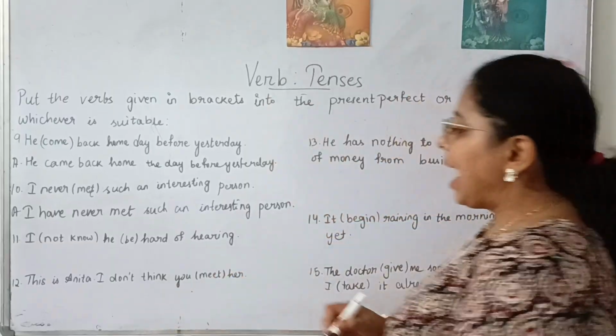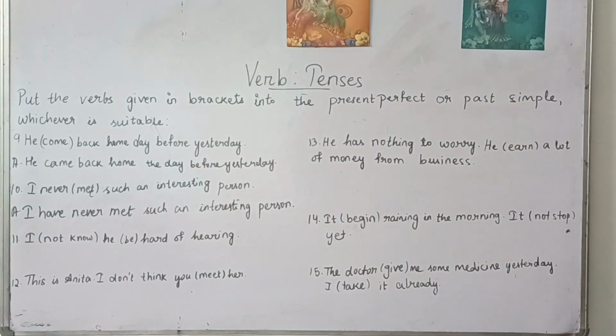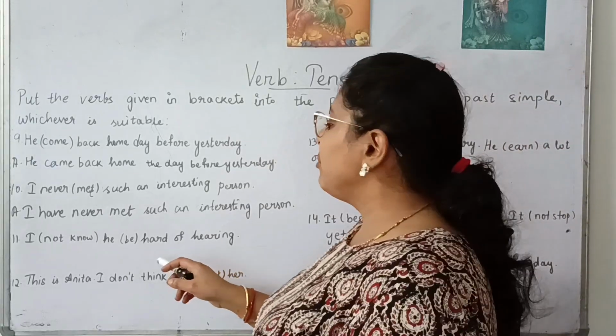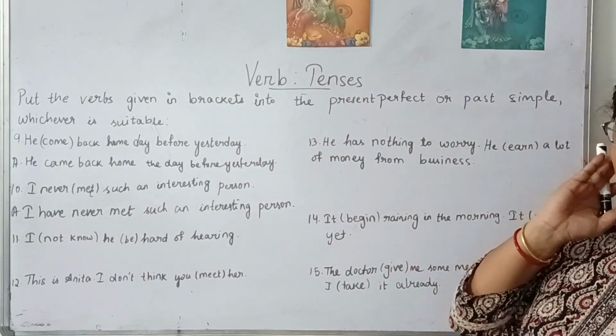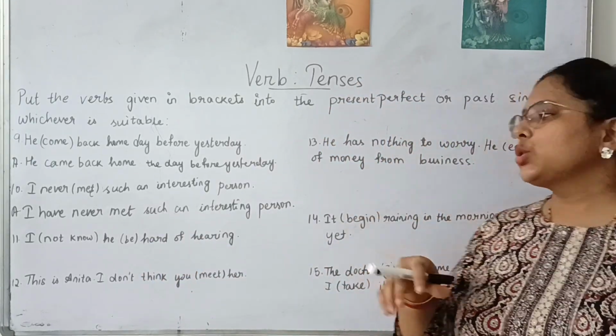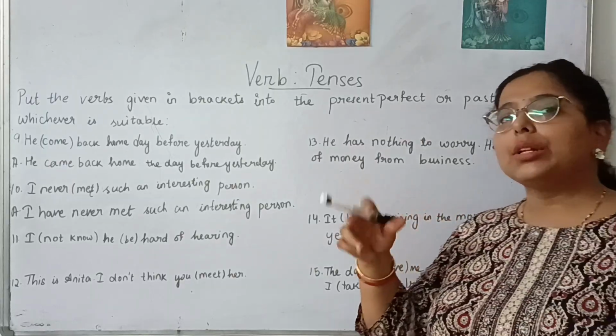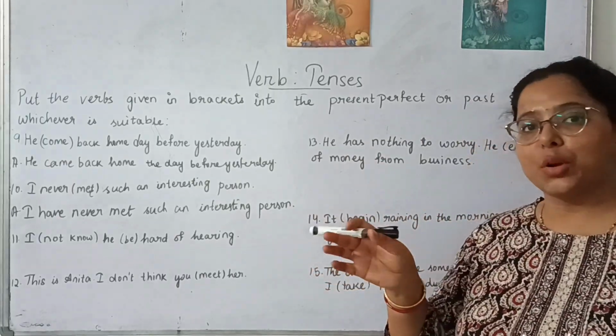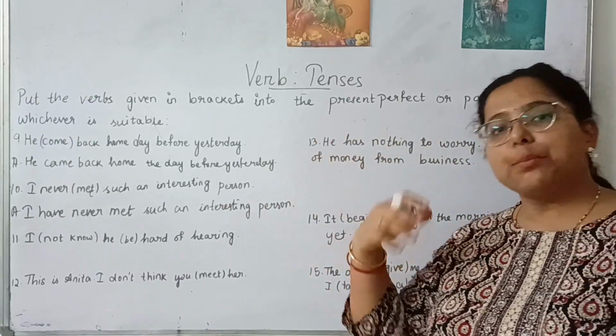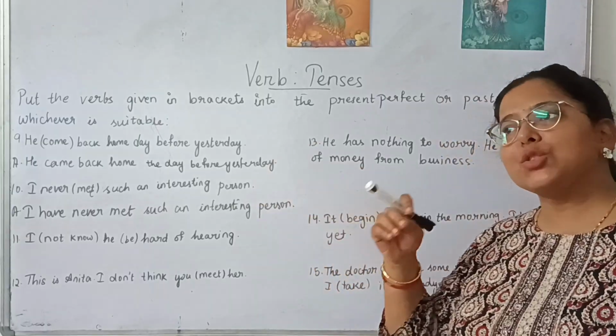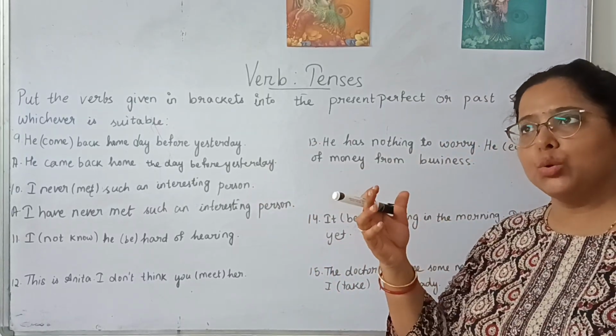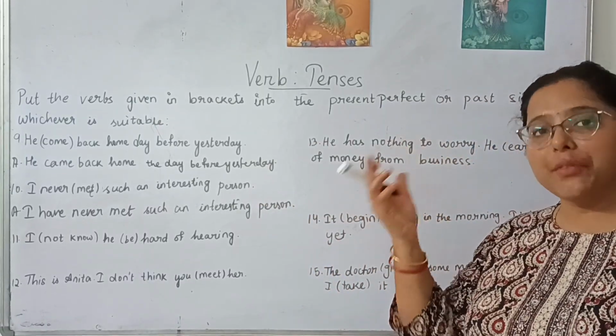Next, number 11. I not know he be hard of hearing. So you have met some person and the person is not able to hear properly. So you did not know that that person is not able to hear properly. When? In the past. In the past you met a person who was not able to hear you properly, so you were not aware of that.